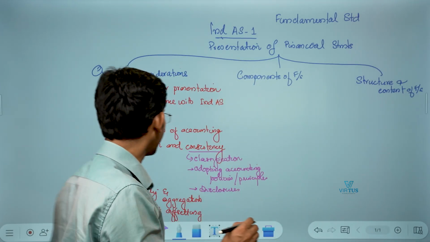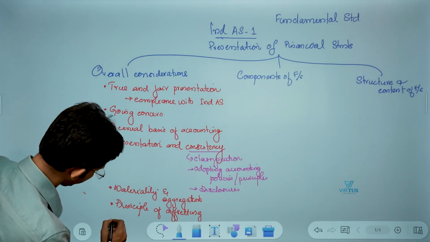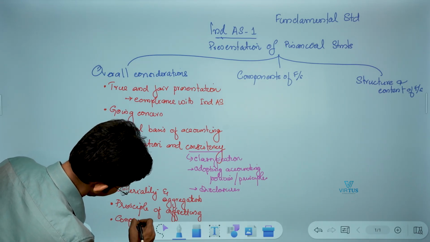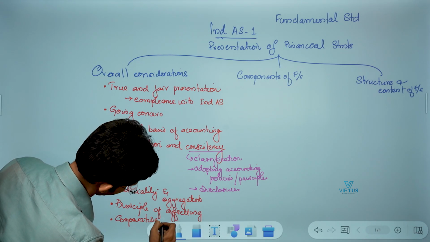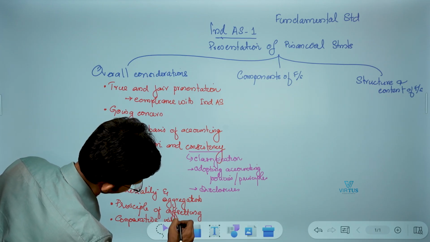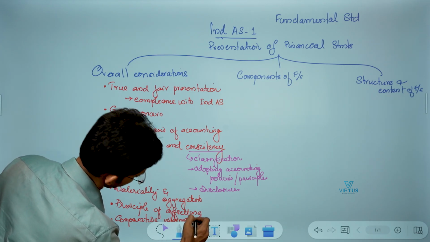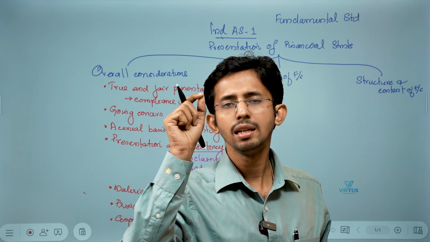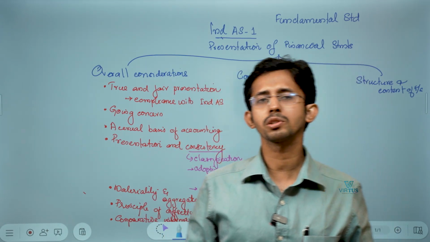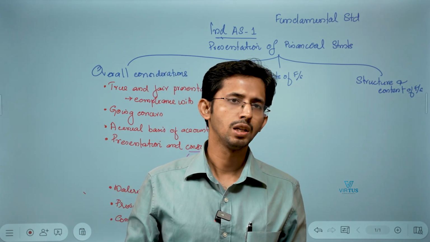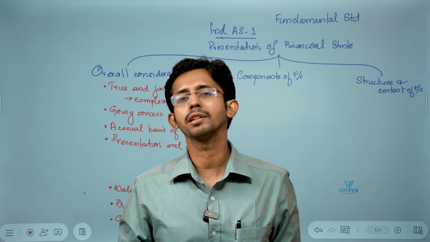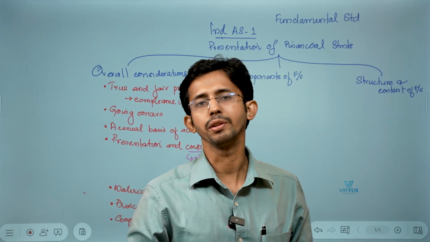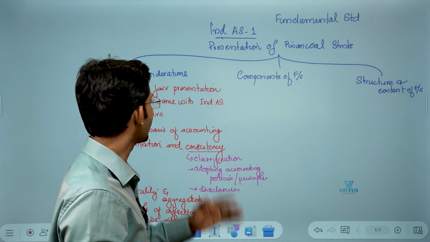And the last one, the sixth one, comparative information. Ind AS says that whenever you prepare the profit or loss statement as well as the balance sheet, you have to give at least 1 year of comparative information. That is what Ind AS 1 says.